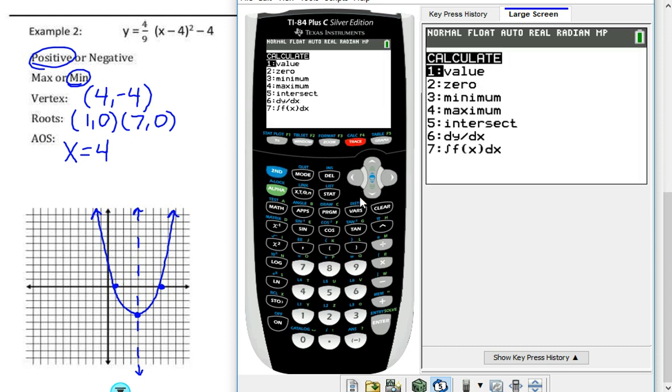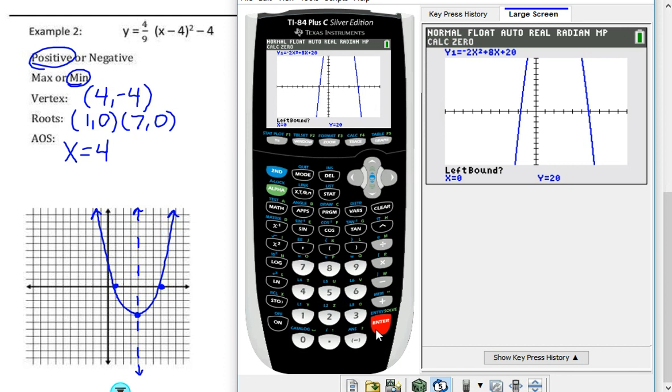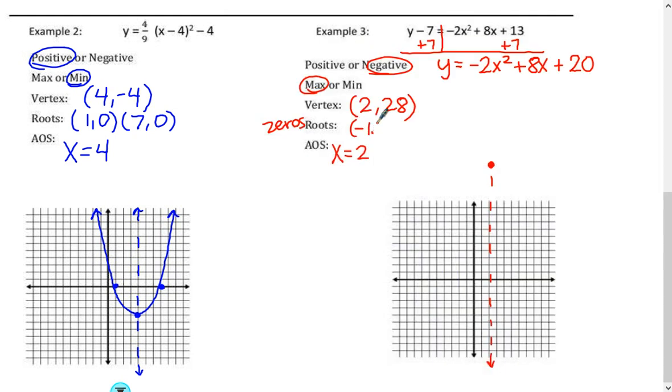Second trace. Now this time I'm finding my zero. All right, so I'm going to first move my cursor. I need to find out where he is. And here he comes. All right. So left bound. So this time I need to move it just below my axis. This is to the left. Again, I'm putting in that left boundary line, and then I'm going to move it up here just once to the right, and then I'm going to hit enter one more time for it to guess. This time I got -1.70. Okay, so if I wanted to graph that, that's somewhere between -1 and -2, so I'm going to put it right there.